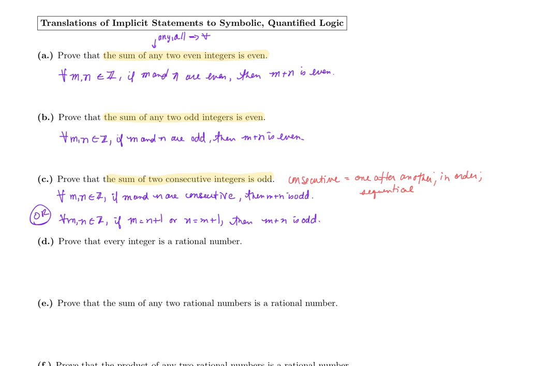The second one is very oddly specific, probably, for you at this point. But what it's saying is two consecutive integers. We don't know which one comes first, whether it's m or it's n. So if either m equals n plus 1 or n equals m plus 1, meaning I either have 3, 4, or I have 4, 5, however we want to say it, then we would say their sum is odd.